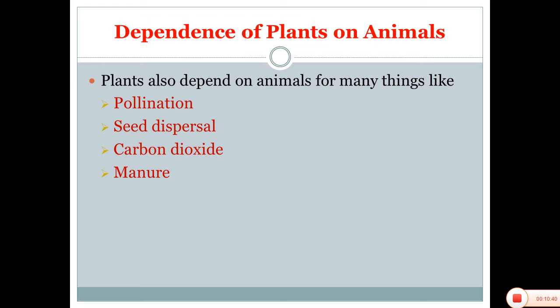Now the last point, that is plants depending on animals. Why does a plant require to depend on animals? Plants also depend on animals for many things like pollination, dispersal of seed, carbon dioxide and manure.